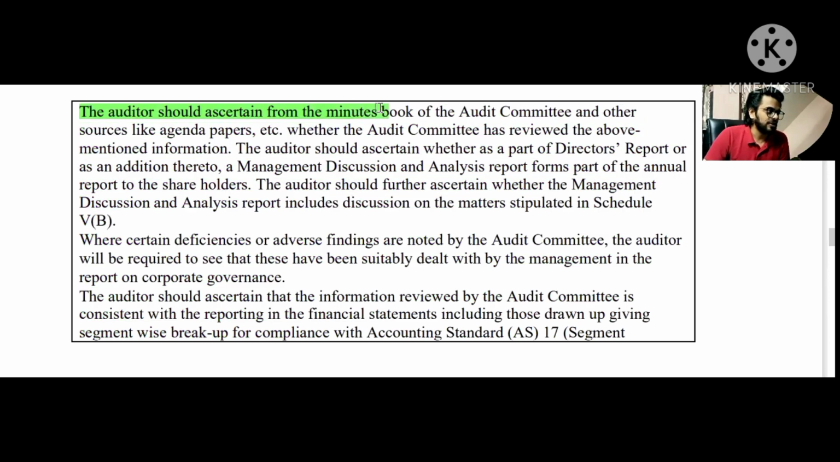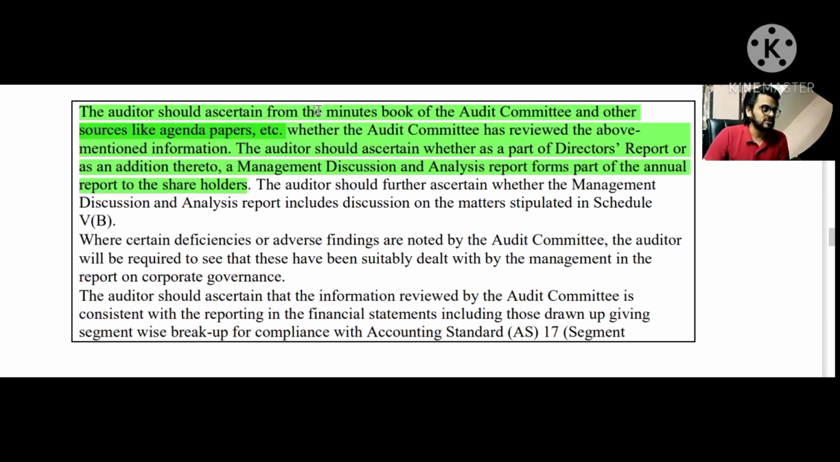So it says that the auditor should ascertain from the minute book of the audit committee and other sources like agenda papers, etc., whether the audit committee has reviewed the above mentioned information. And then the auditor should ascertain whether, as a part of the director's report or as an addition thereto, a management discussion and analysis report forms part of the annual report to the shareholders.